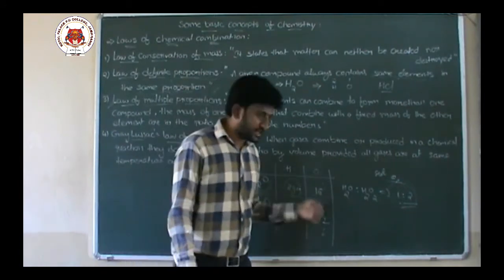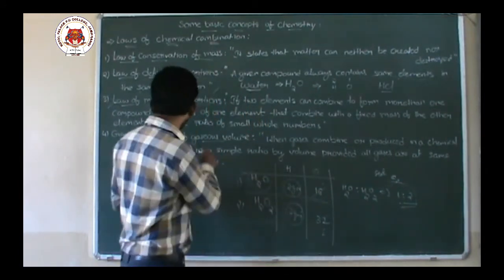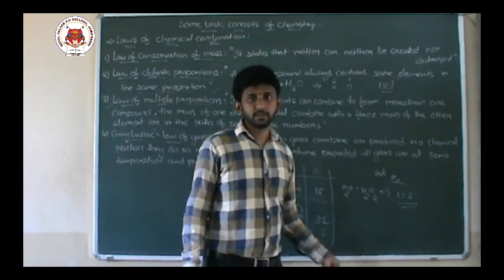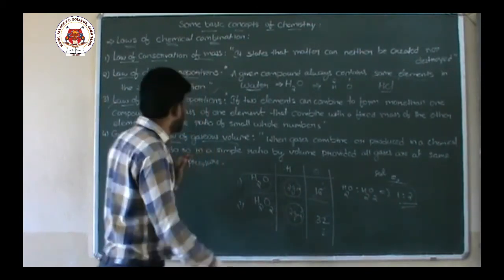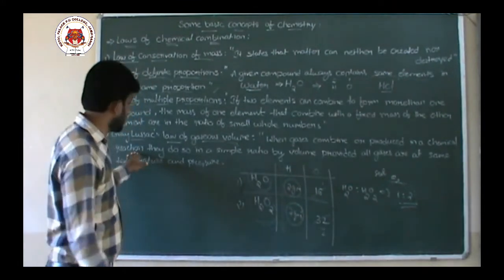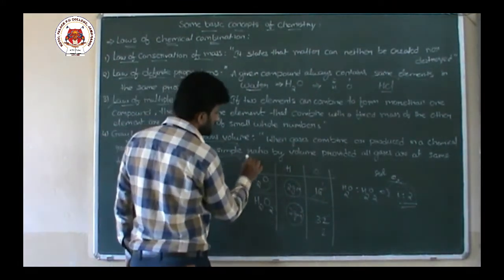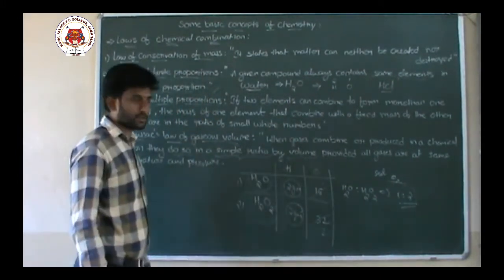If I take grams, then it is a proportion you will call. But here we are speaking in terms of volume. Volumes means you take either mLs or liters, right? So when gases combine or are produced in any chemical reaction, how do they react? In simple ratio by volume.